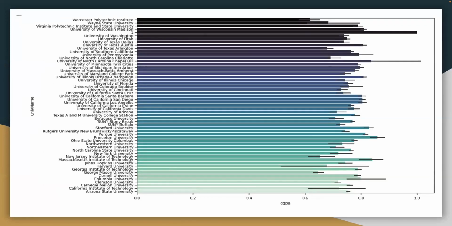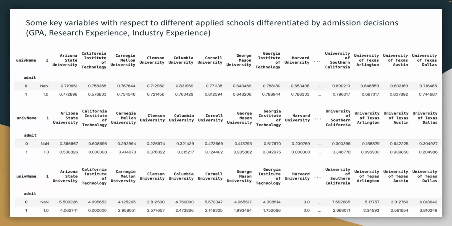And almost all the schools require a high college GPA. However, as we look at the key attributes conditional on the admission decisions, we found that we cannot really tell the difference between the admitted applicants and the not admitted applicants, which indicates that there are other hidden and intangible measurements that have an effect in those decision processes.